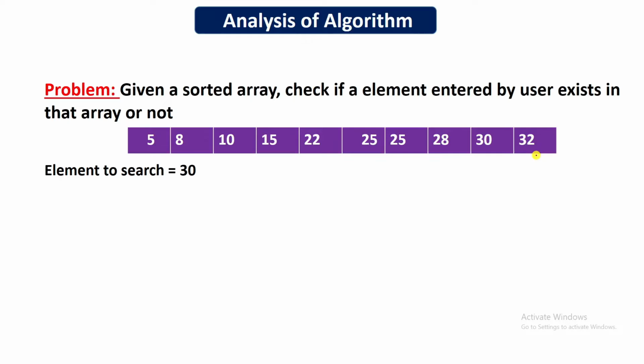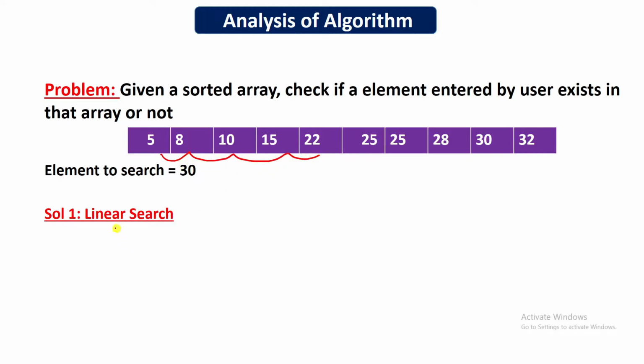The simpler approach is linear search. That is, we can linearly search for our element one by one against all the other elements in the array. That means we'll compare 30 with the first element, then with the next element, then the next, and so on till we find our element in the array. Or let's say we have to search for 300, then we will keep on comparing with every element, and we will not be able to find 300, so we will say our element is not present. So we are comparing one by one with each element, that is, in a linear manner.